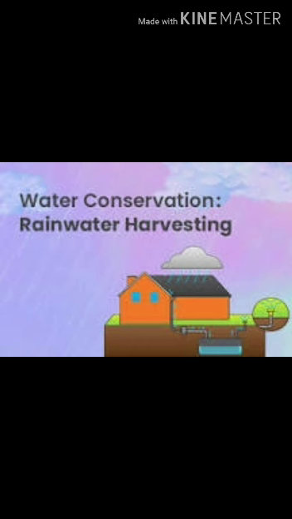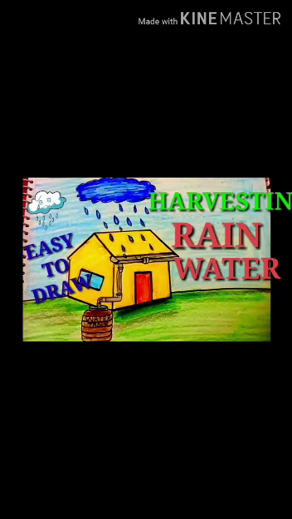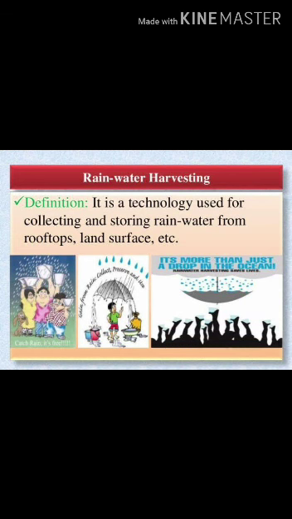Water is also conserved by the rainwater harvesting system. This system allows us to use and conserve rainwater. Rainwater can be collected and stored in underground tanks during the monsoon season and used further for drinking and irrigation.